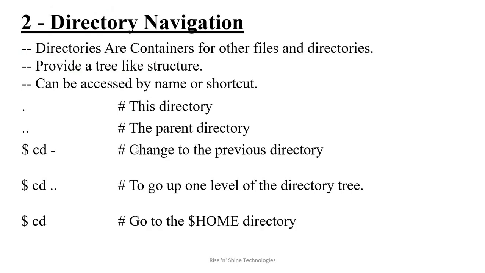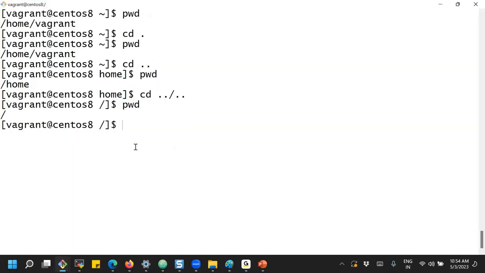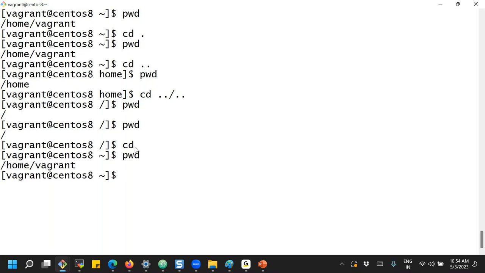And if I use only the cd command, cd with no option. Now my current directory is root, but if I use only cd, what is my current directory now? The user home directory.